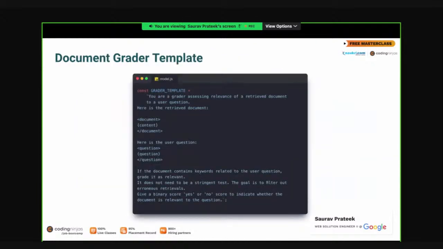So the grader template is pulled by the LLM model and then we grade yes, exactly. That's an LLM model, and especially that OpenAI model has been trained on a lot of things. So it will not understand what you're trying to do unless you tell it properly. And that's where the prompt comes in. By specifying the prompt, you specifically tell the LLM model what it has to do, and then you pass on some variables to support your prompt. So here, for example, we have passed the content, or the retrieved document from the vector store, in content and the question as question, so that the LLM model can get the full picture of what you have been asking. So it's a new kind of programming actually.